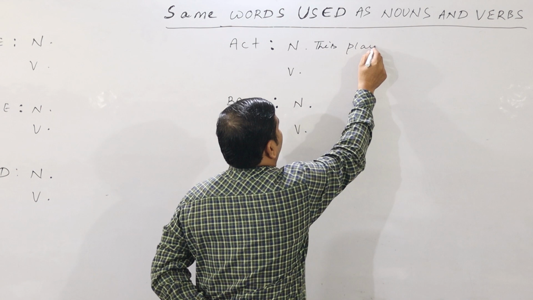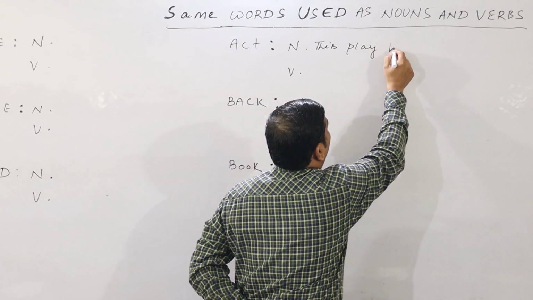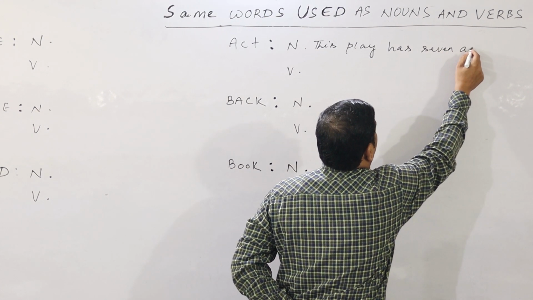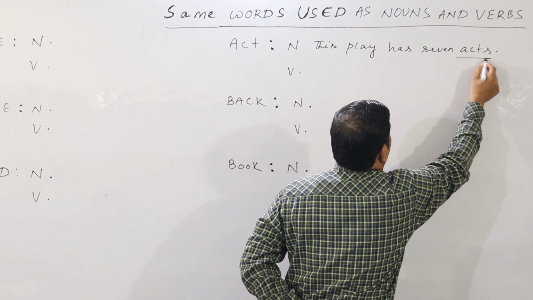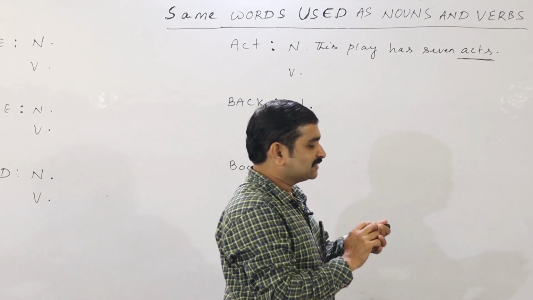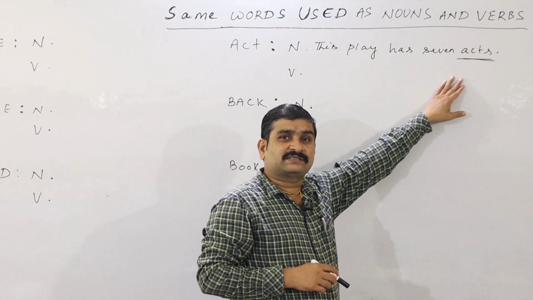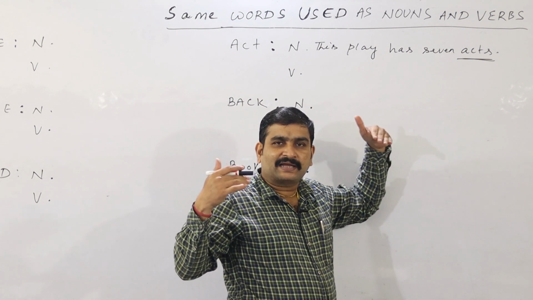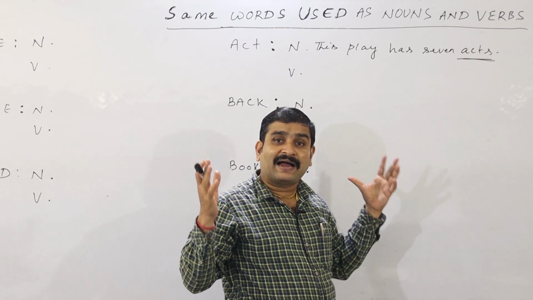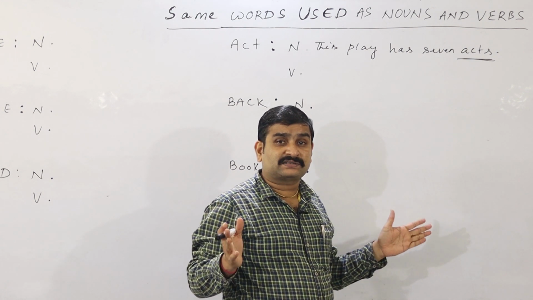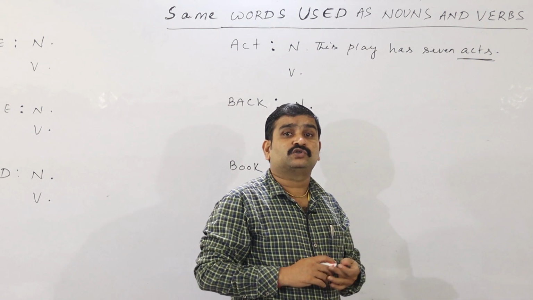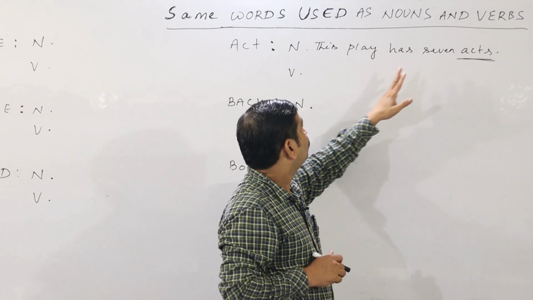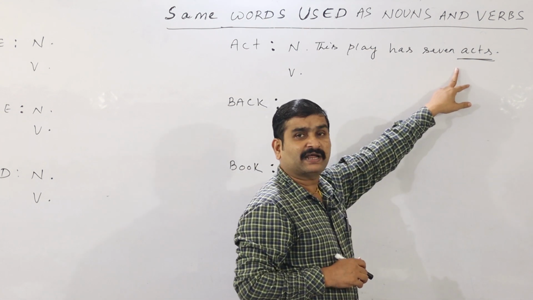This play has 7 acts. Look at this. This play has 7 acts. What is an act? All of you know Shakespearean plays. They have been divided into acts and scenes. One act has so many scenes. So that is the division of an act. So here it is a noun. Look at the line: this play has 7 acts.